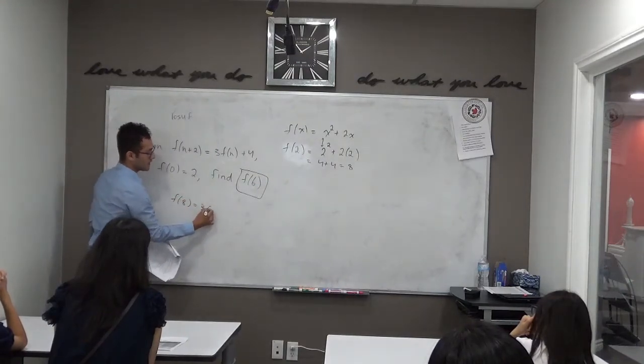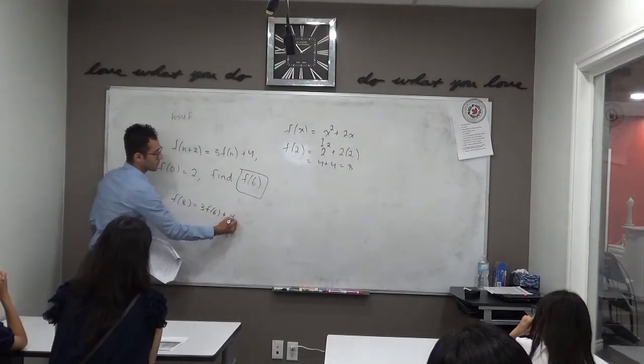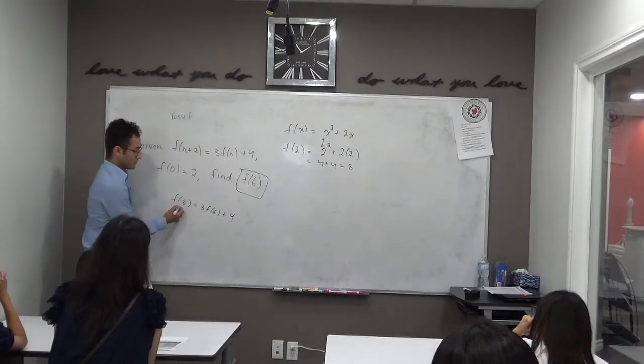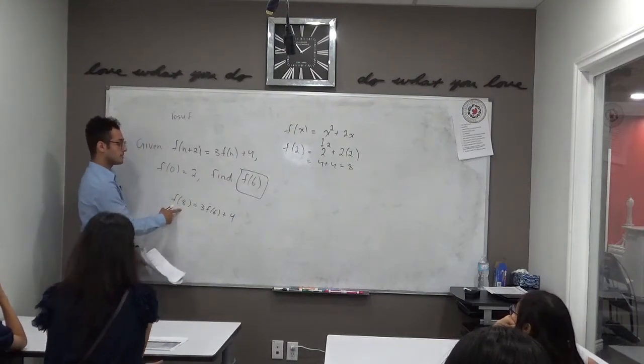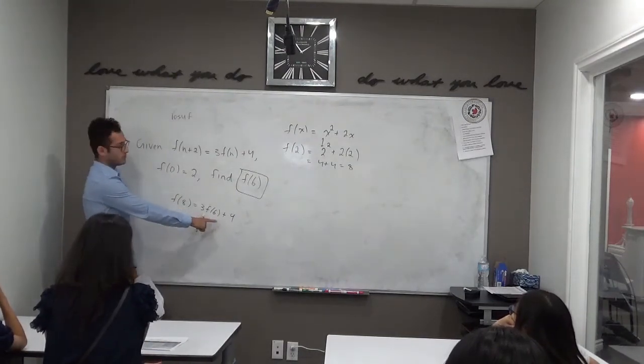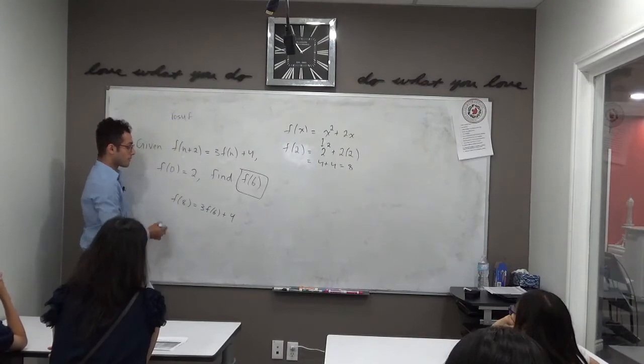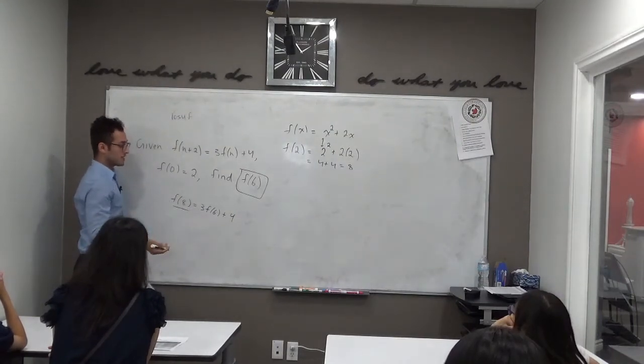And then we get 3 f of 6 plus 4. Now, if the question told us f of 8 is 10 or something, then we could find what this is, right? We can move the 4 over and divide by 3. But we don't know what this is, so we're kind of stuck here.